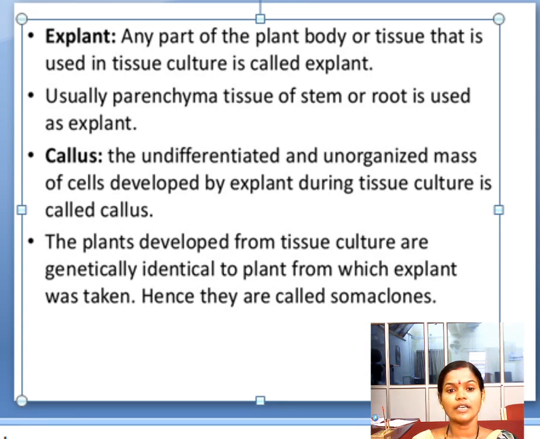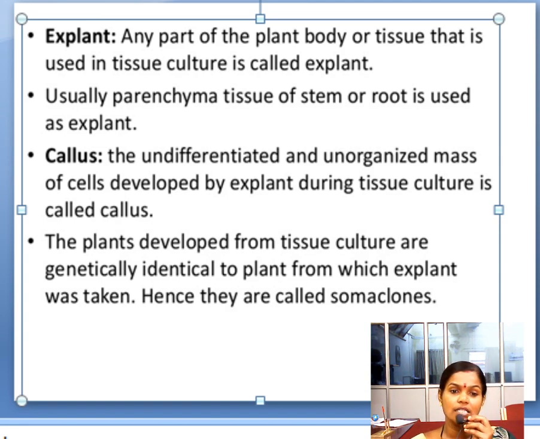Next, we also have to see the meaning of somaclones. Somaclones means the plants developed from tissue culture are genetically identical to their parental plant, that is, genetically identical to the explant. That is called a somaclone. Soma means body. Body cells are similar to the parental cells.